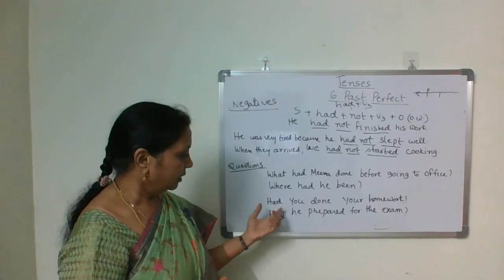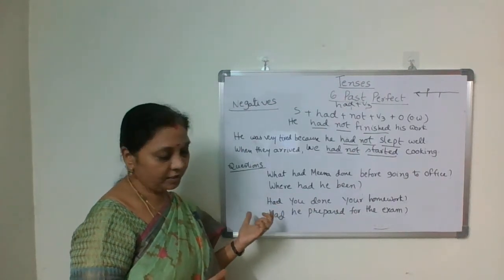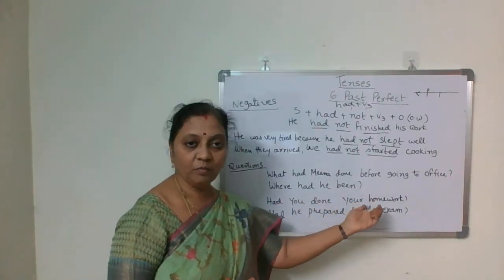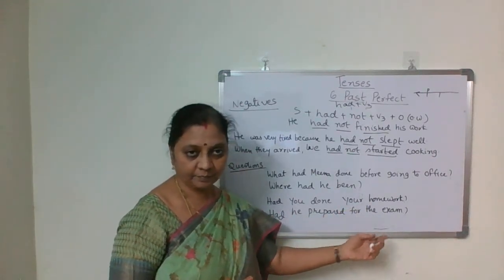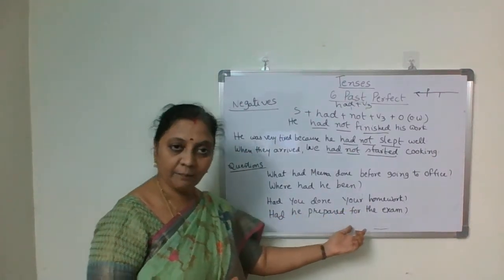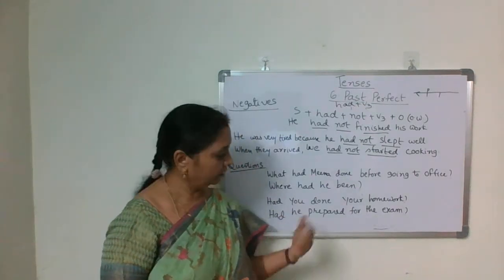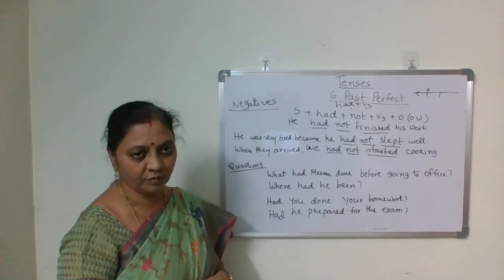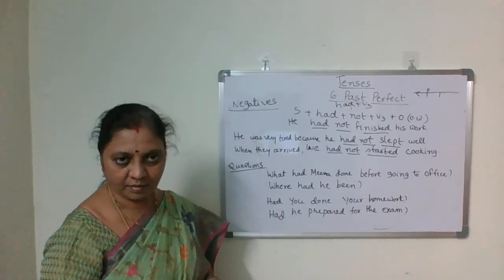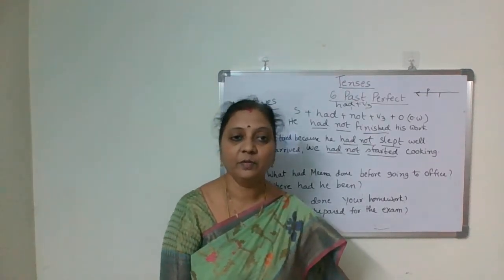Then again, yes no questions. Had you done your homework? Had he prepared for the exam? Had he come? Like that. Had the train arrived? In that way, you can use it for yes no questions. This is about past perfect tense.